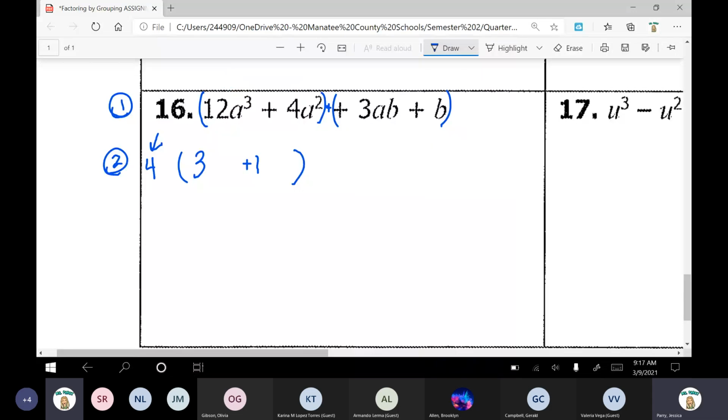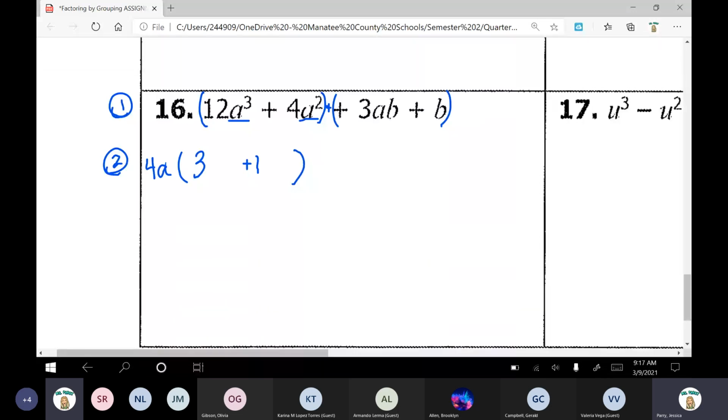Perfect. Going on to our variable, a. So I know I can take out an a. What exponent of a can I take out? To the power of what? Power of 2. Perfect.